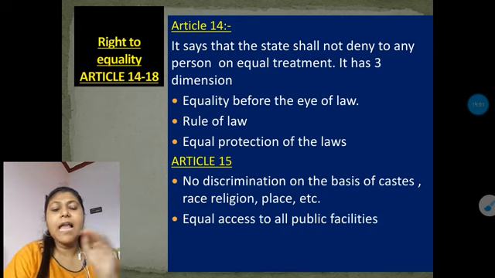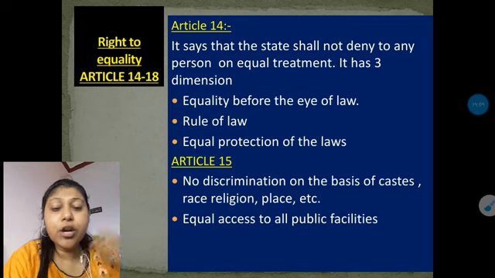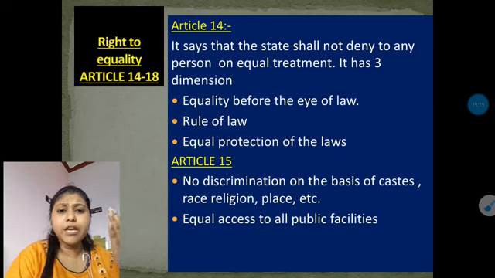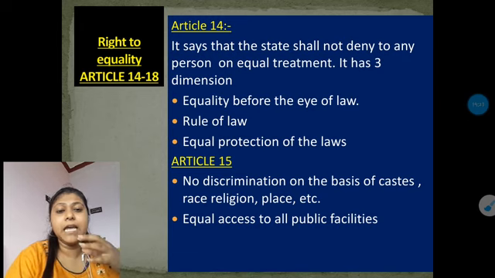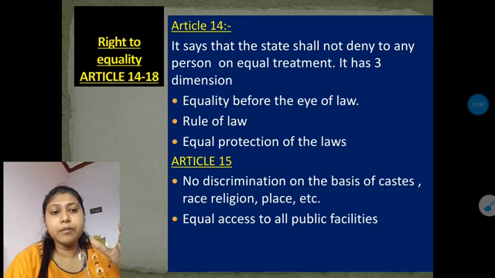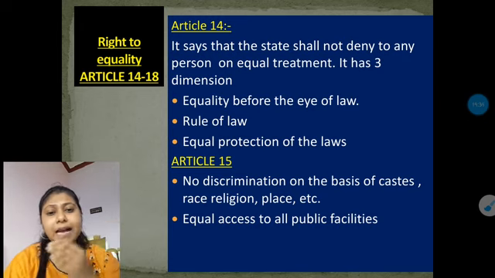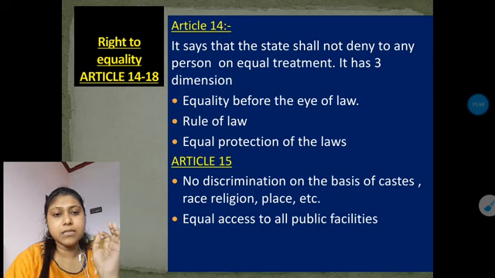Not only that, we all have equal access to all the public facilities. If you recall the story of Nelson Mandela from the syllabus, you can understand this. In class 9 you have the South African story, where you already learned how the white people tortured the black people, and segregated the public facilities like toilets, buses, trains, schools, all separated for the blacks and the whites. So these things should not be repeated in our country, and that's why we have equal access to all the public facilities. Okay.